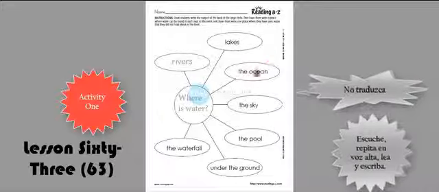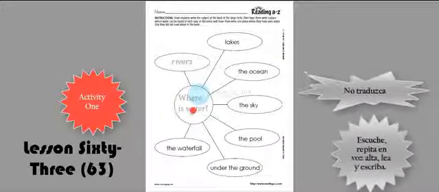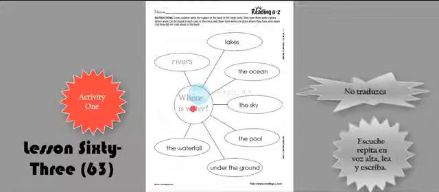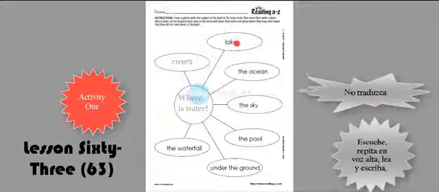Here you are. This is the main idea. Where is water? There is water in rivers, in lakes, in the ocean, in the sky, in the pool, under the ground, and in the waterfall. A waterfall is a place where there is water.